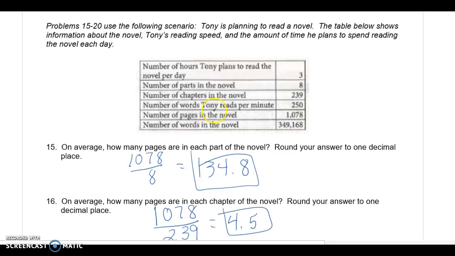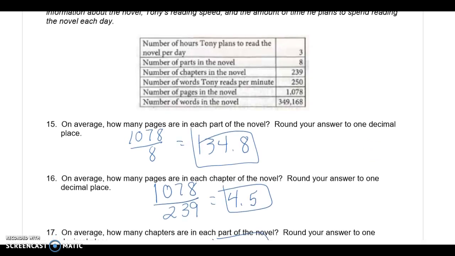We do have a rate here. Tony reads at 250 words per minute. Number 15 says, on average, how many pages are in each part of the novel? So we take the number of pages, 1,078, and divide it by how many parts there are, and that will tell us our average, rounded to one decimal place, 134.8.